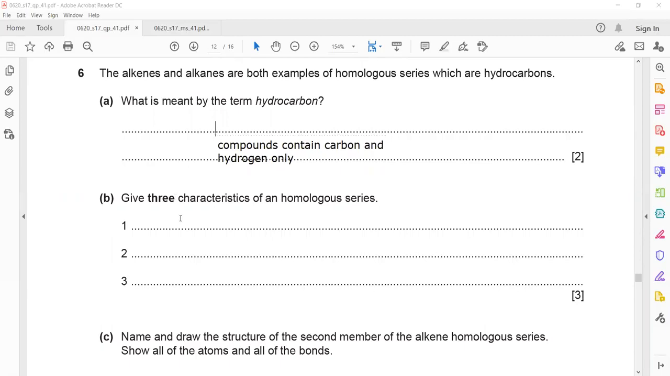The next, give 3 characteristics of homologous series. So what are the characteristics of homologous series we discussed? They should have the same general formula, similar chemical properties, that's true. Same method of preparation, that's right. Each member differs by CH2. It should have a general formula.